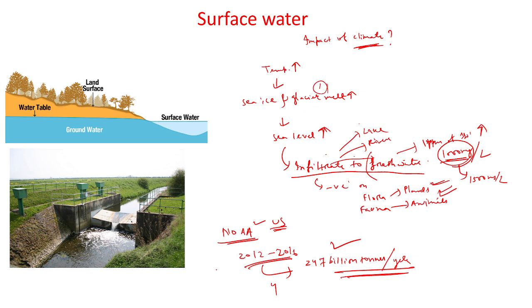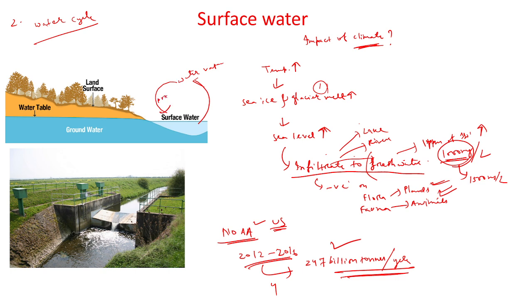The second one is that climate change has a direct connection with the water cycle. That means now the water cycle is altered. What is the water cycle? In the water cycle, water evaporates and forms water vapor, and again through condensation, it precipitates. This is the water cycle.